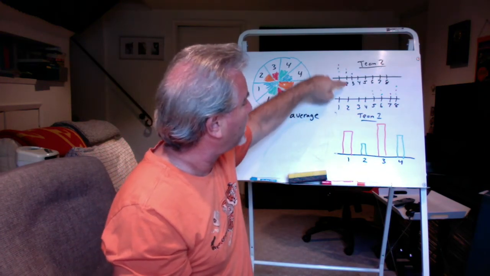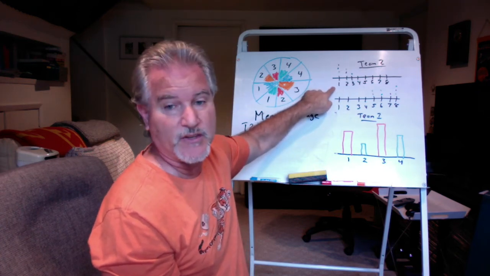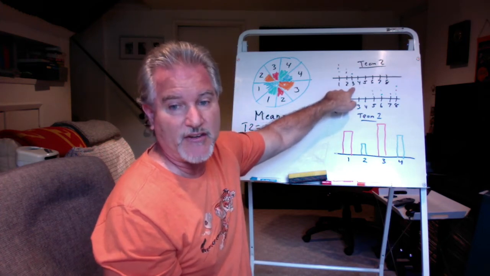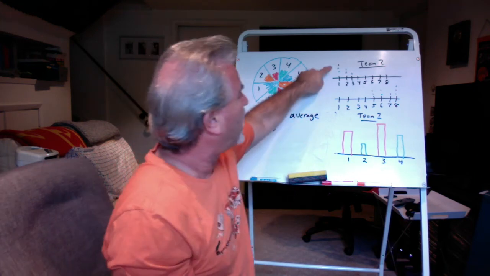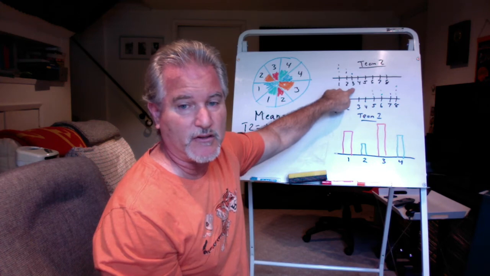Then I have 2 dots at 2. So that's 2 plus 2 is 4. 4 plus a 3 is 7. And I've got 1 dot at 3. So 7 and 3 is 10, right? So I add up the total amount of dots as they correspond to each number.